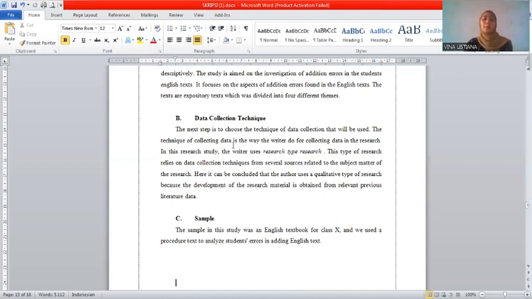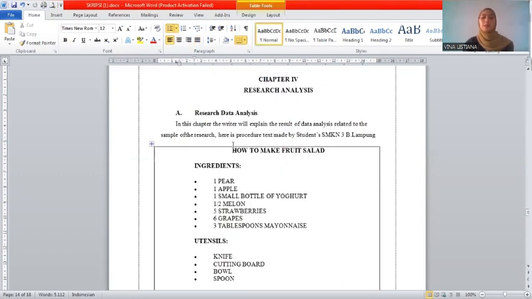The next is sample. The sample in this study was an English textbook for class 10, and we used a procedure text to analyze students' errors in adding words in English text. Next is Chapter 4, research analysis.